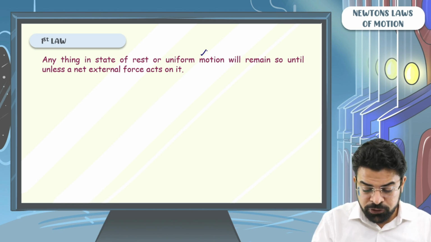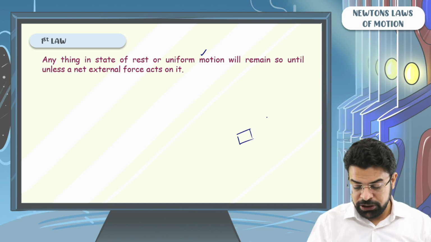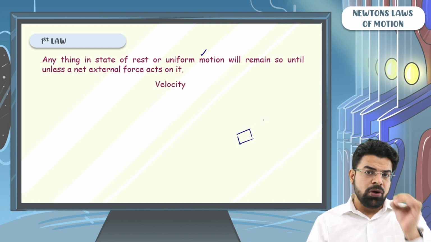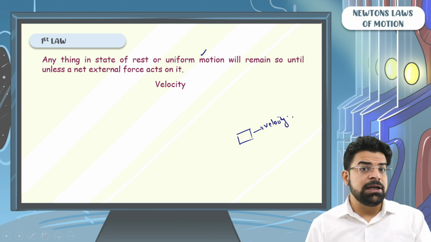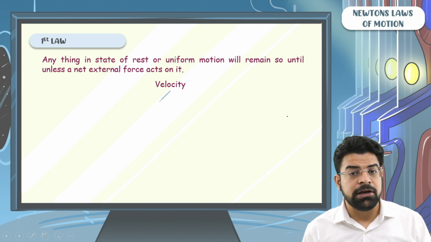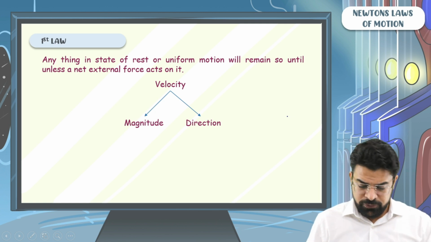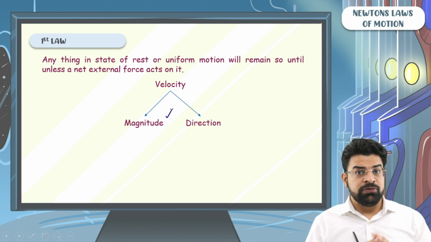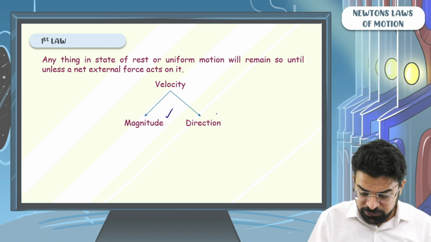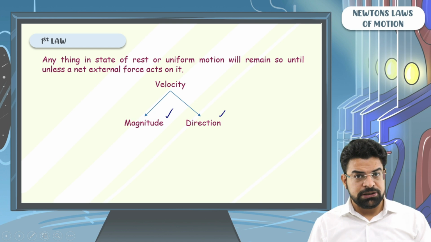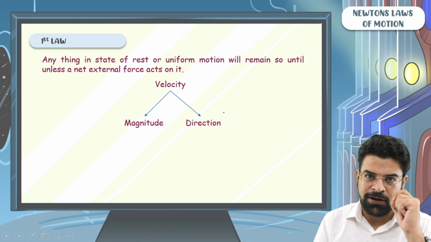Now, what is the meaning of uniform motion? When a body moves, we have defined a quantity called velocity. Velocity is a vector quantity, so as to completely define velocity, we need to define its magnitude as well as its direction. If the magnitude of velocity, which is the speed, changes, we say that the velocity has changed. If the direction of velocity changes, we say that the velocity has changed. So once more, velocity is a vector quantity.